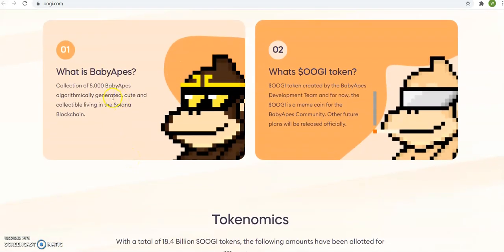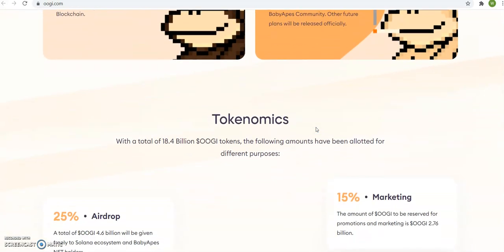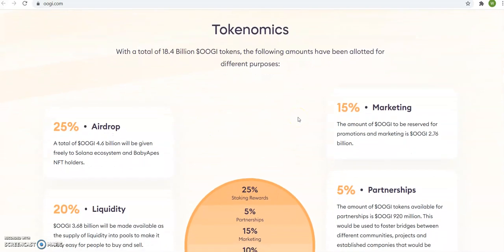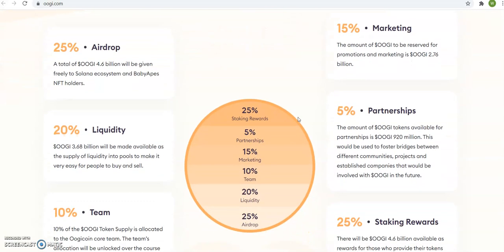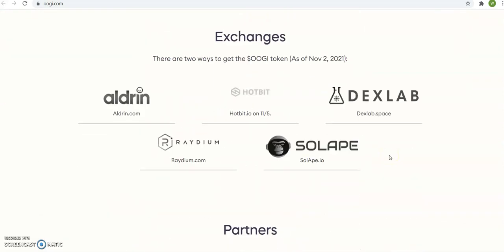A collectible of 5,000 baby apes are mythically generated, cute, and collectible, living in the Solana blockchain. The OOGI token was created by the Baby Apes development team, and for now, OOGI is a meme coin for the Baby Apes community. Other future plans will be released officially. With a total of 18 billion OOGI tokens, the following amounts have been allocated for these purposes. So we see that. And they show you where it's currently ranked and what's going on, and the exchanges you can buy it.